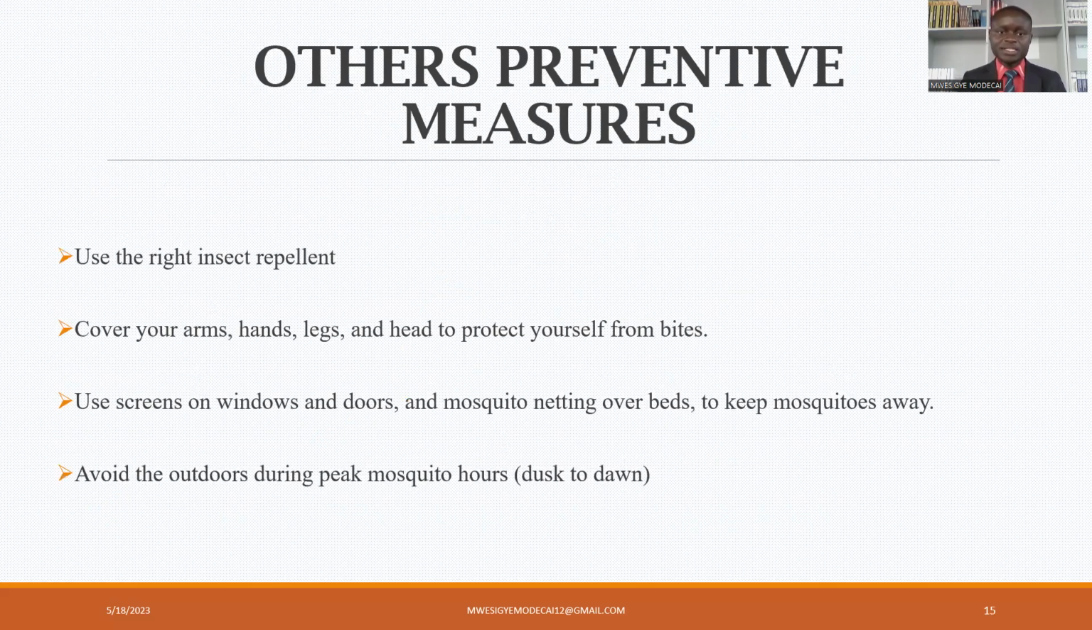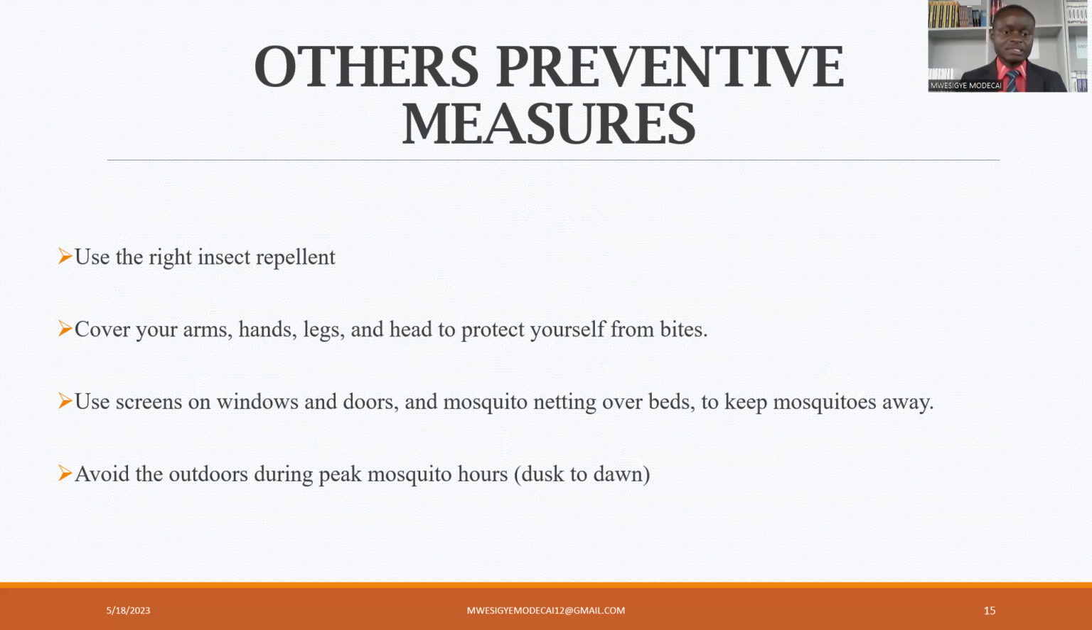Other preventive measures, as I almost wind up, we have to use the right insect repellent. This insect repellent is going to kill the vectors, which are mosquitoes and are the ones spreading the disease. As for malaria, we need to put on long-sleeved clothing or long clothing to cover the arms, hands, legs, and the head to protect yourself from the bite. We are saying we have to use screens on the doors and the windows, and even nets on the bed to keep these mosquitoes away.